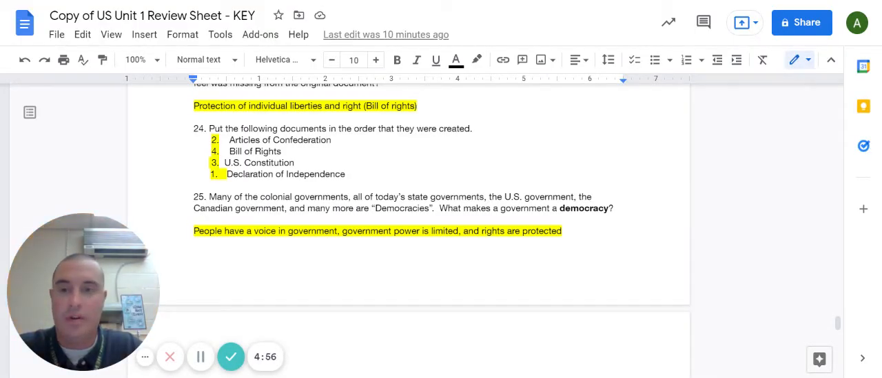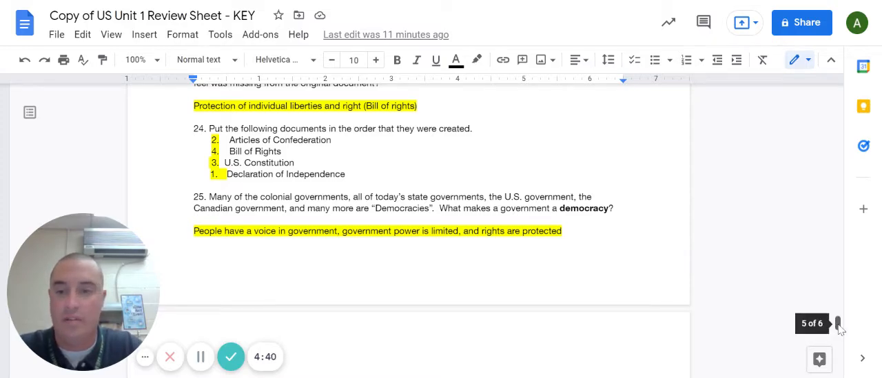Okay, picking up in question 24, put the following documents in the order that they were created. The Declaration of Independence came first. The Articles of Confederation came second. After the Articles came the U.S. Constitution. And finally, number four, the last one, the Bill of Rights.